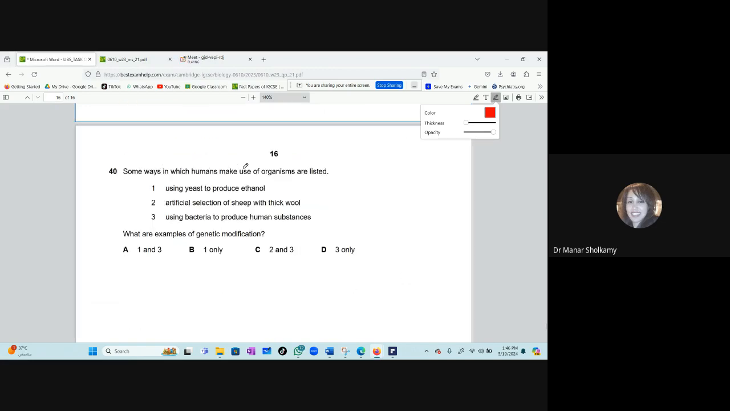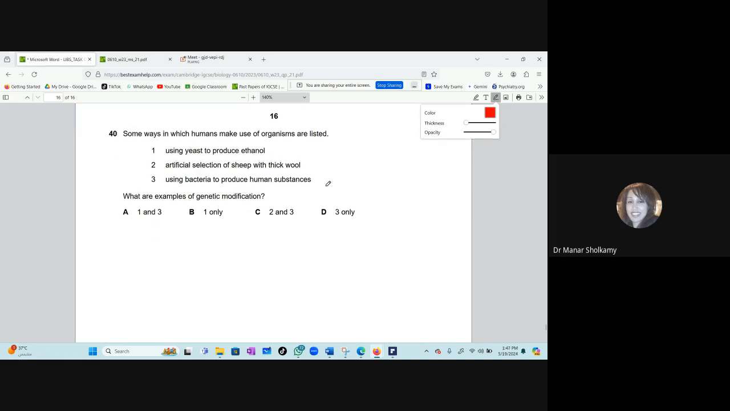Some ways in which humans make use of organisms are listed. 1. Using yeast to produce ethanol. 2. Artificial selection of sheep with thick wool. 3. Using bacteria to produce human substances. What are the examples of genetic modification? 2 and 3. See? Okay, 1 minute. 2. Artificial selection of sheep with thick wool. Is artificial selection genetic modification? No. Now, this question is very tricky.